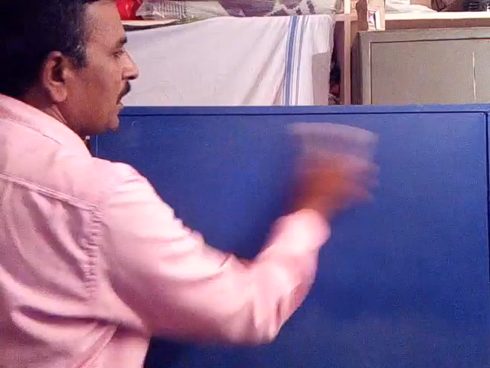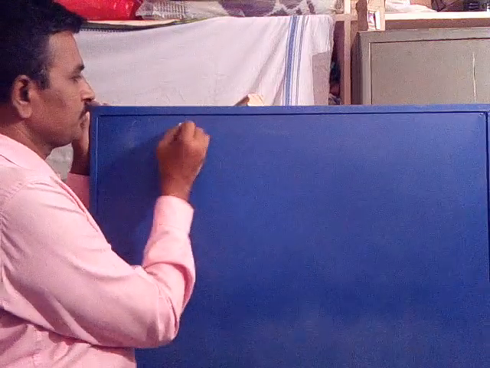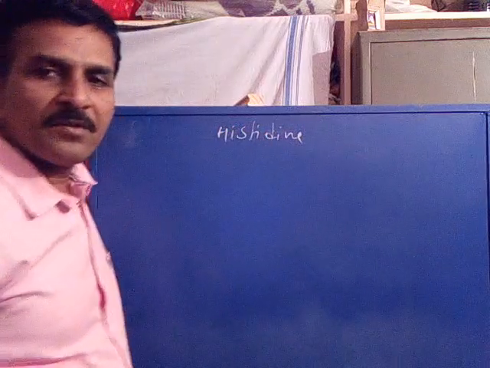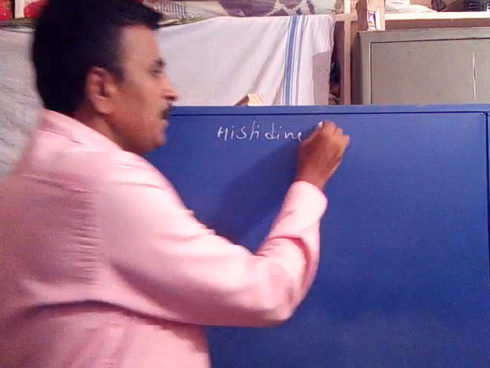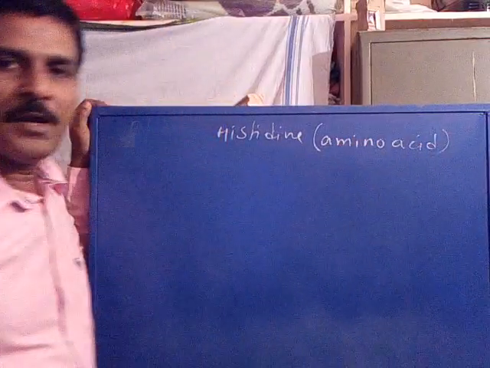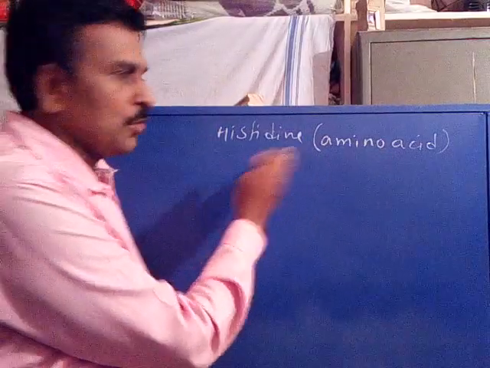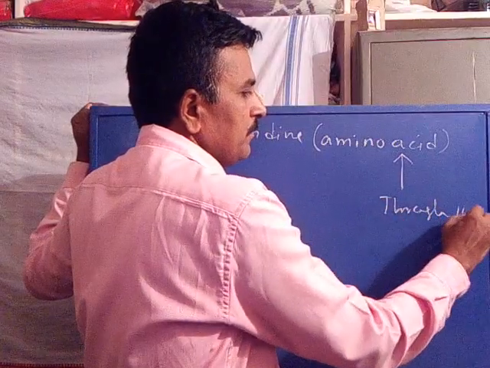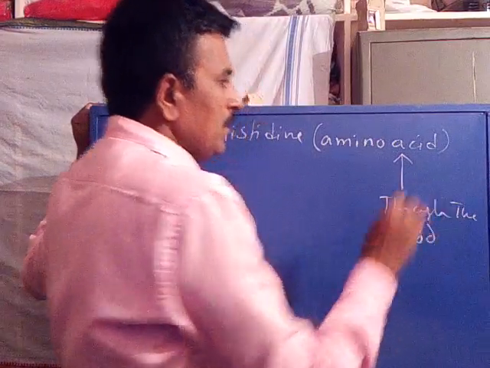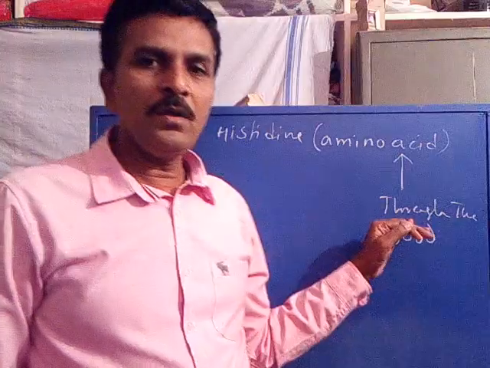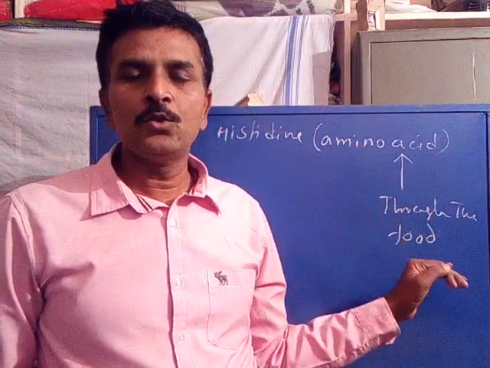Now under normal conditions, in the normal body, histidine is an amino acid acquired by the human body through the food.